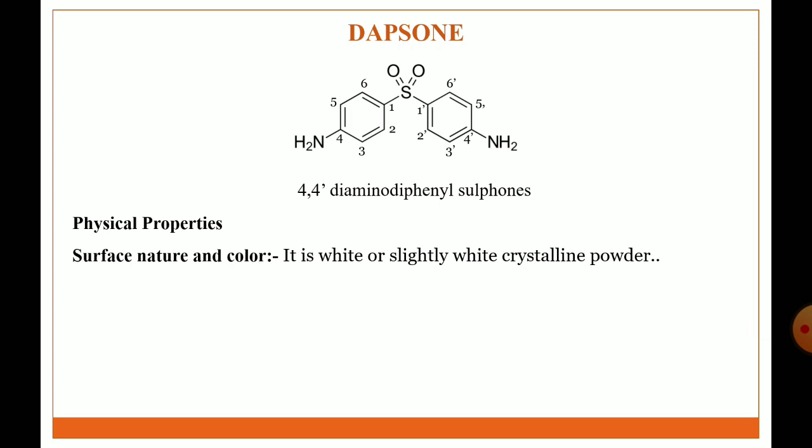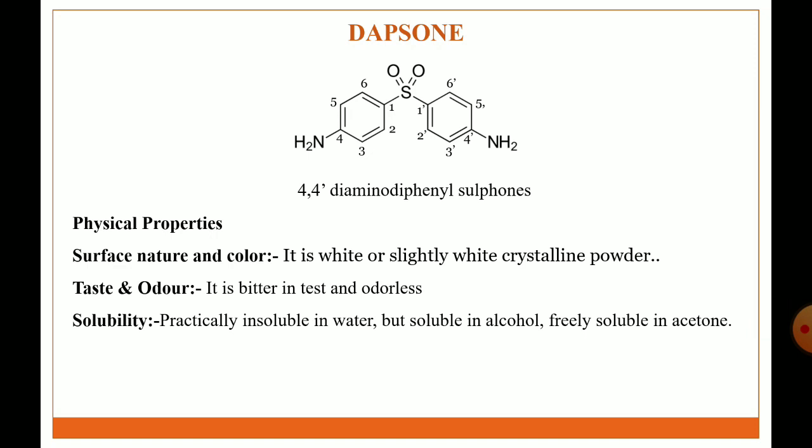Physical properties: nature and color. It is a white or slightly white crystalline powder. Taste and odor: it is bitter in taste and odorless. Solubility: practically insoluble in water but soluble in alcohol and freely soluble in acetone. Storage: it should be stored in a tightly closed light resistant container.